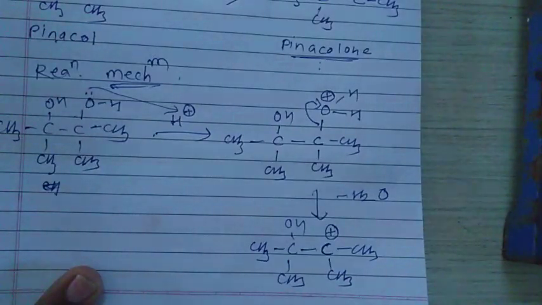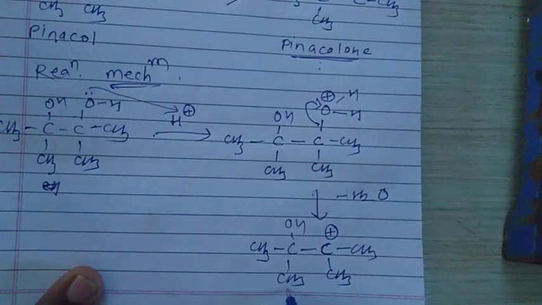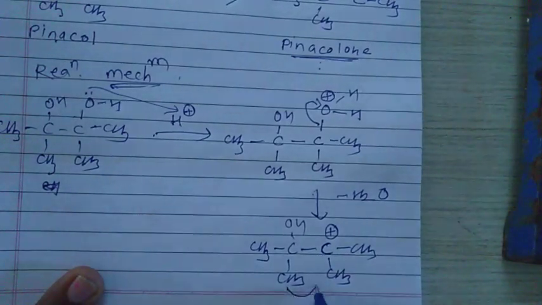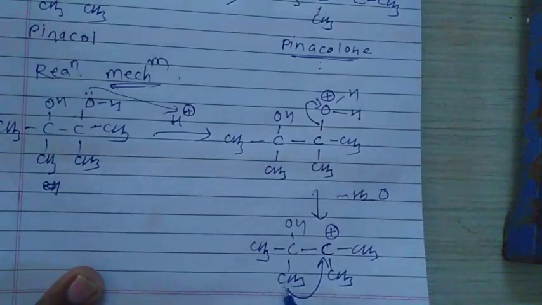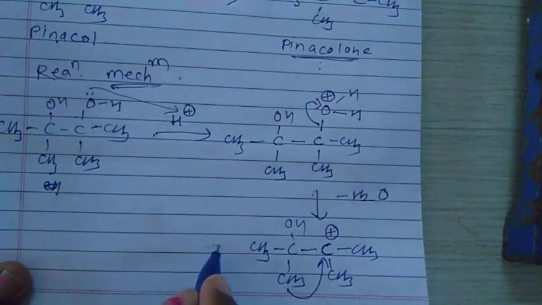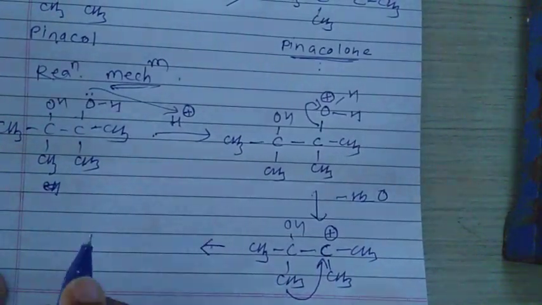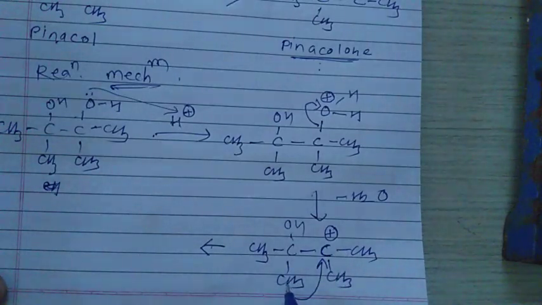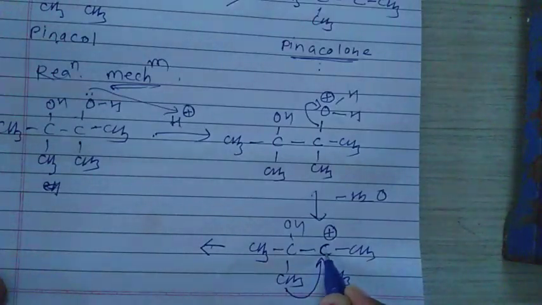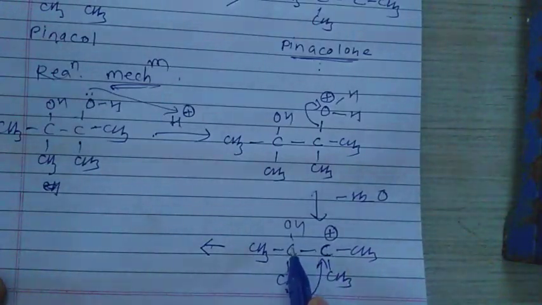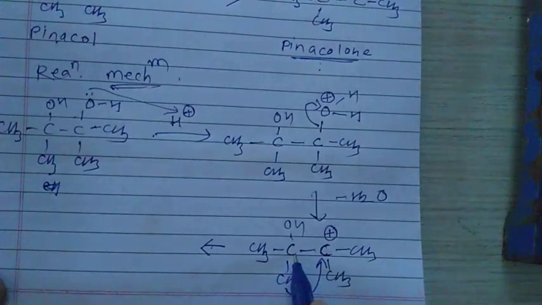Then what happened here? For the stabilization, this CH3 group is shifted to this carbocation. This CH3 is rearranged to this carbocation, and whenever this CH3 electron pair shifts to this carbon, it completes its valency, and there is a decrease in valency of this carbon, and that's why this carbon becomes what?